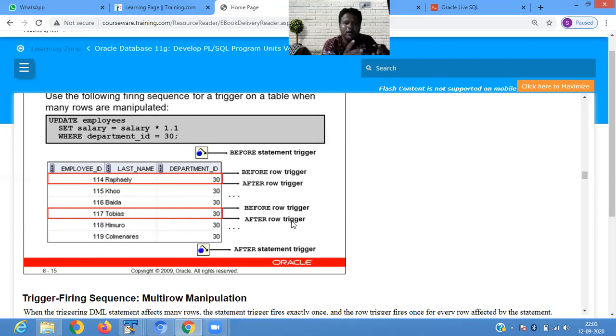So when you are working with triggers, two magic tables are created. One is old, another is new. Old means the older record before executing a trigger, and new means after executing a trigger, the new record is displayed. These are the two types. Means when you apply the trigger, two magic tables are created, one is new, another is old. Okay.